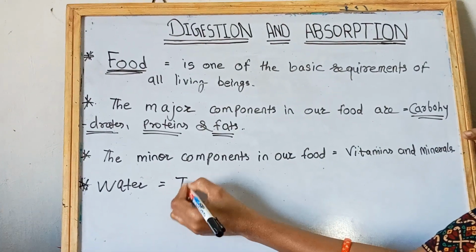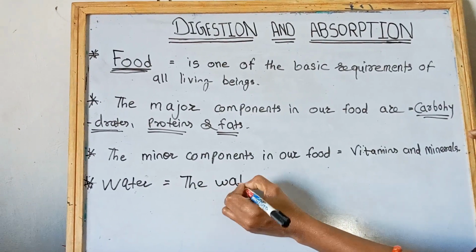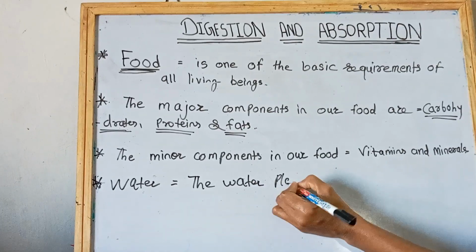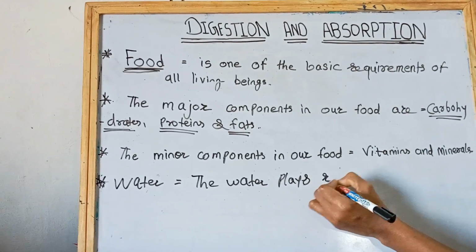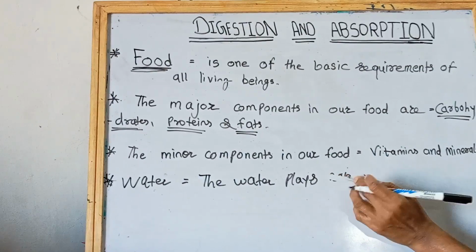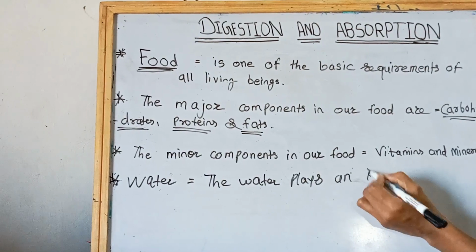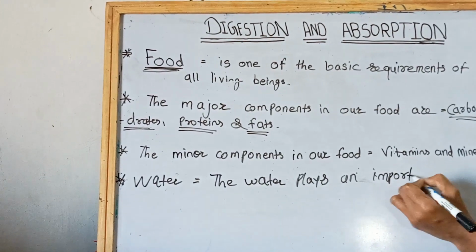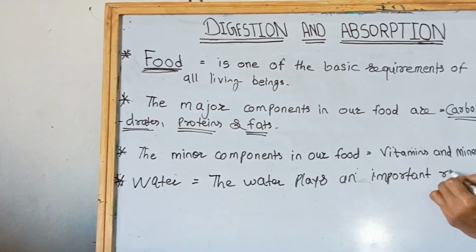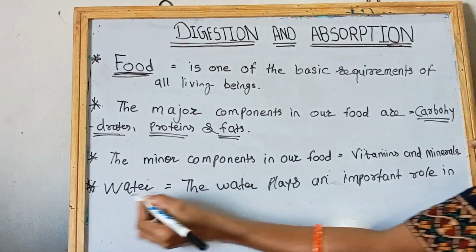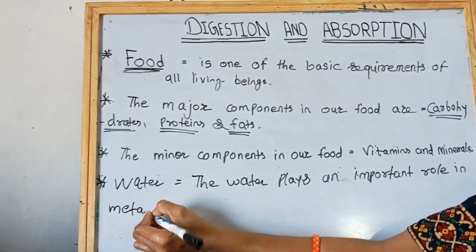So the water plays an important role in metabolic processes.